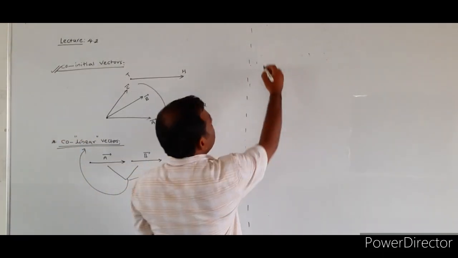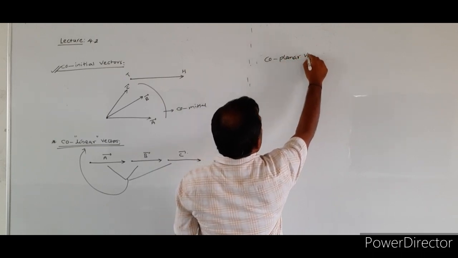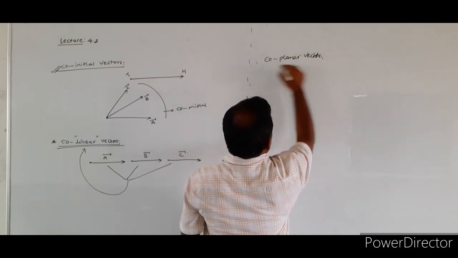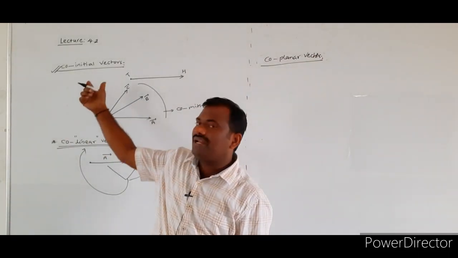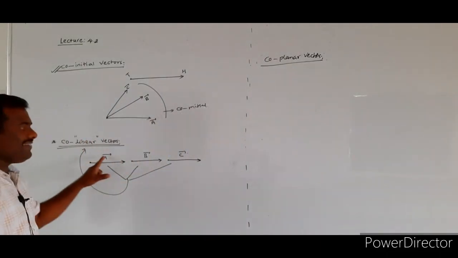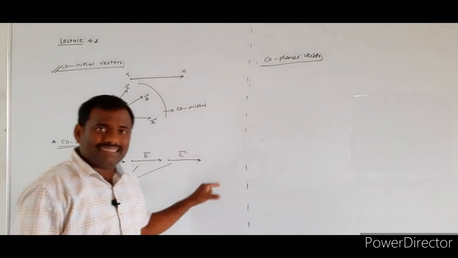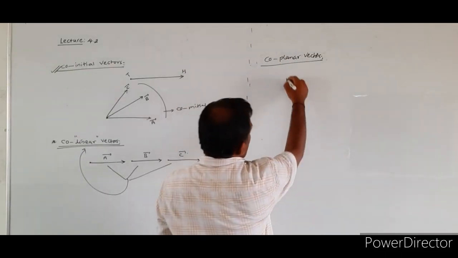Next one is coplanar vectors. In co-initial vectors, their initial point remains the same. In collinear vectors, all the vectors act along the same line.